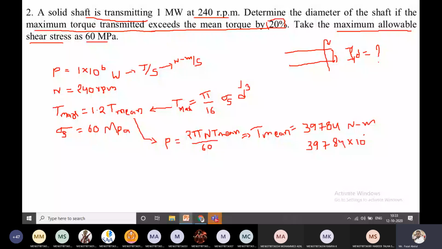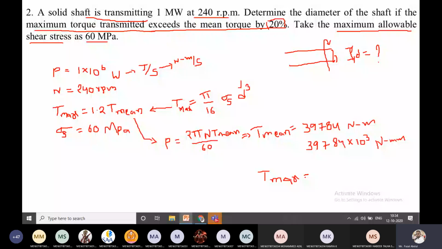Okay. Now you calculated T mean. Likewise, calculate the T max. What is the T max? T max is T mean into 1.2.